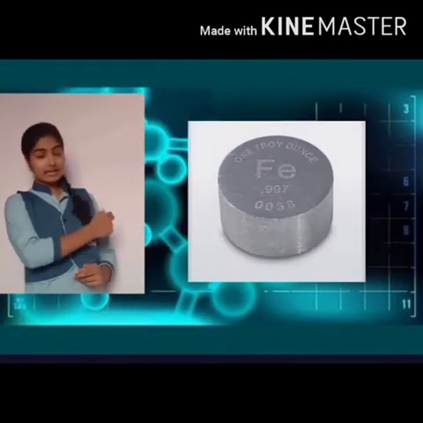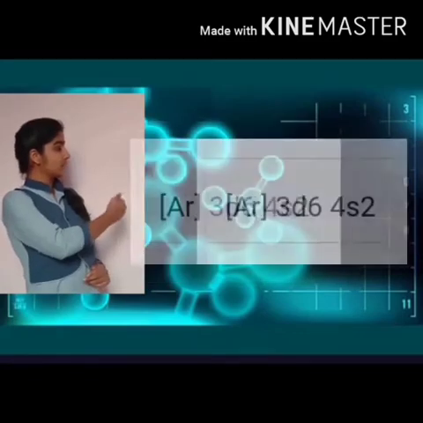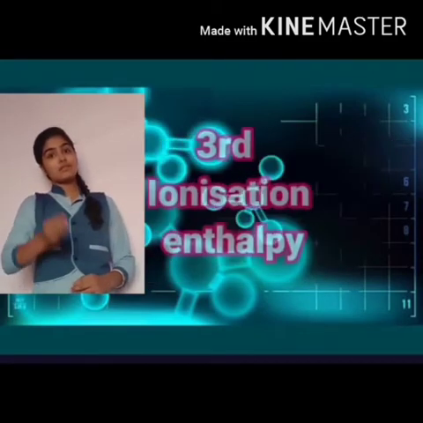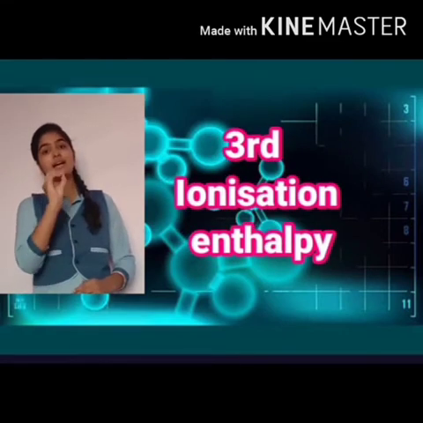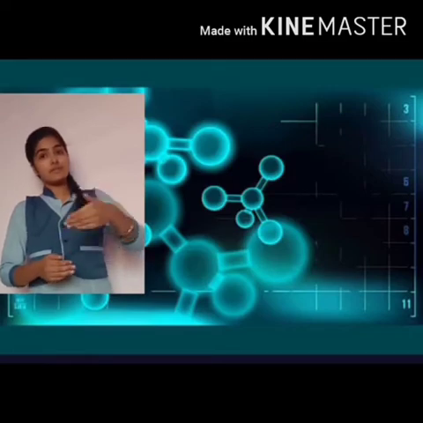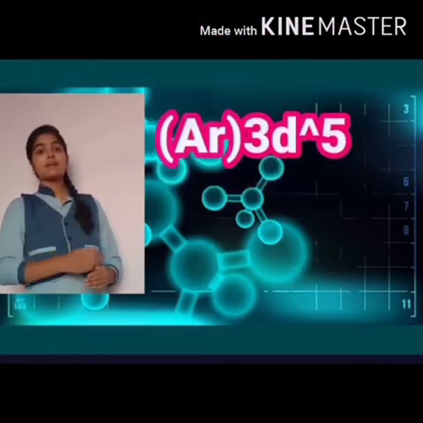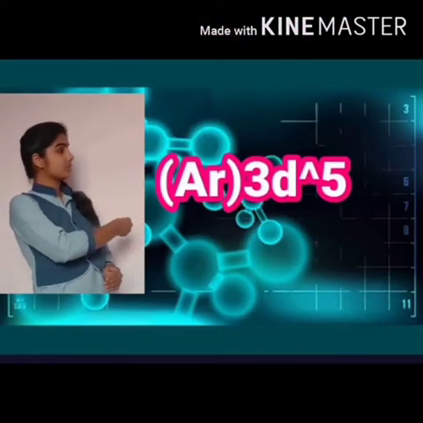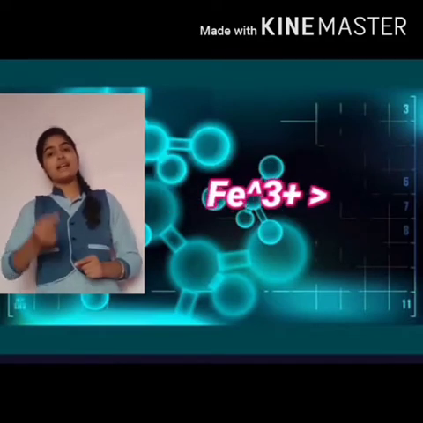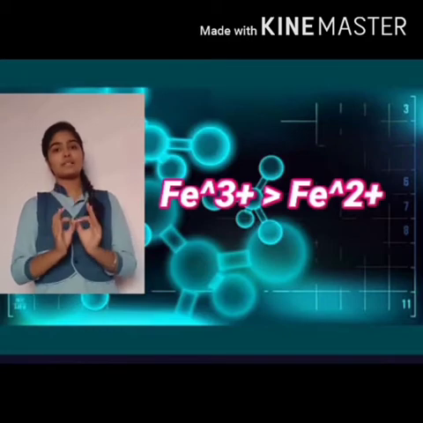The next example is iron. Iron has the configuration argon 3d6 4s2. Two electrons have been removed. If we remove its third electron, that is the third ionization enthalpy, it is not high, it is very low. Because when we remove the third electron, Fe3+ becomes argon 3d5, which is a very stable configuration. Due to that, the Fe3+ ion is quite stable compared to the Fe2+ ion.